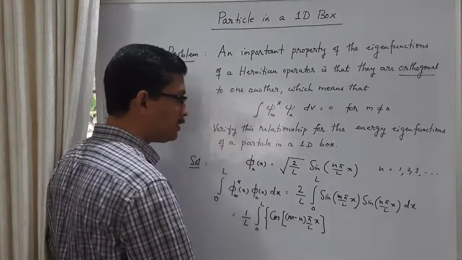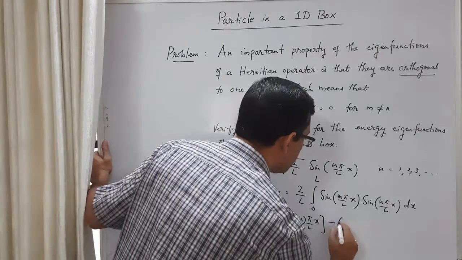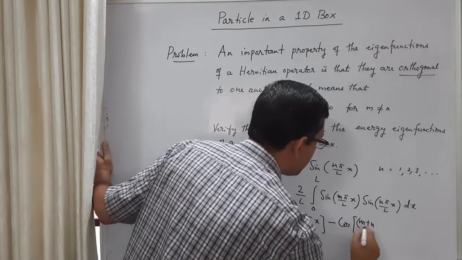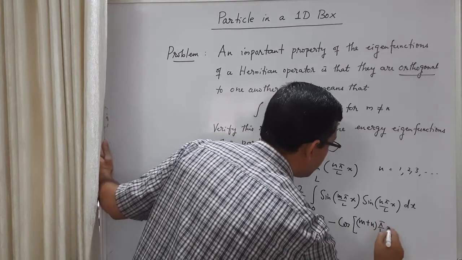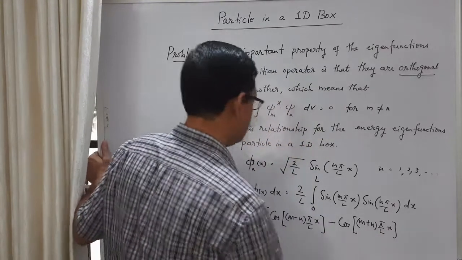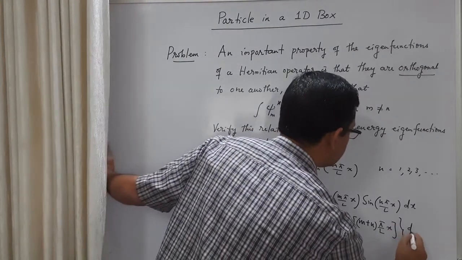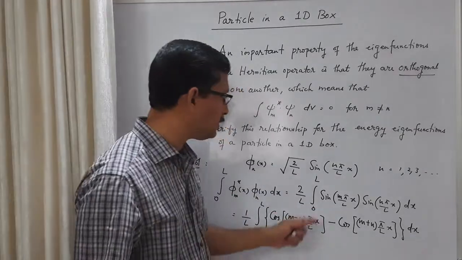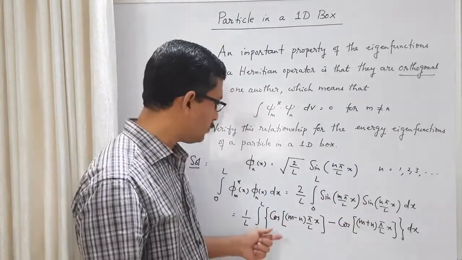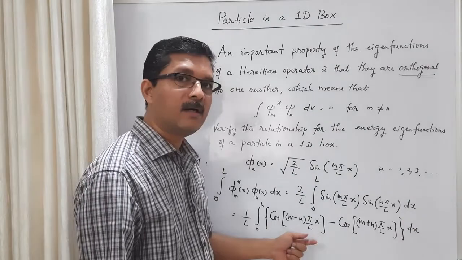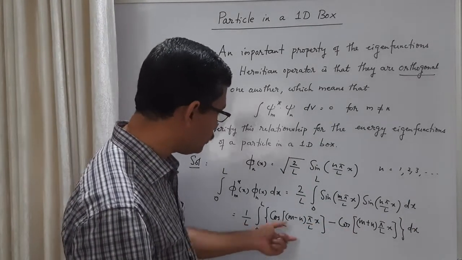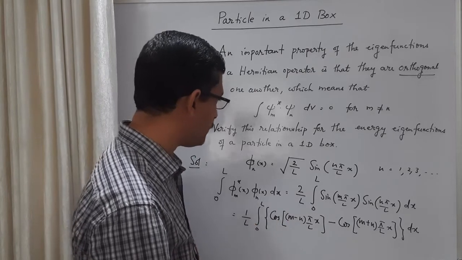This is cos A minus B minus cos A plus B, which is m plus n pi by L into x, dx. This 2 I have taken inside. So we have used the identity that 2 sin A sin B is equal to cos A minus B minus cos A plus B. Now there are 2 integrations, and we have to do them separately.